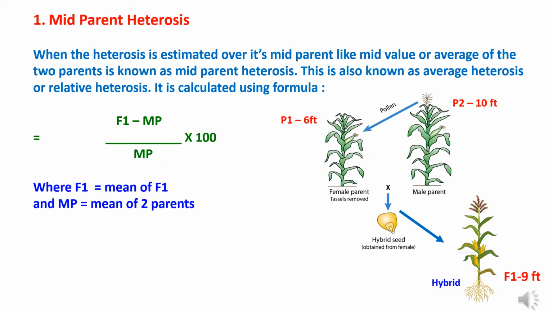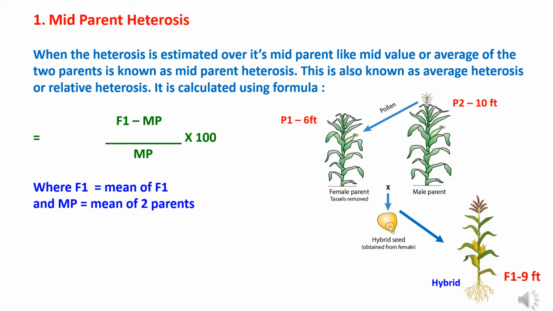First one is mid-parent heterosis. When the heterosis is estimated over its mid-parent, like mid-value or average of the two parents, it is known as mid-parent heterosis. This is also known as average heterosis or relative heterosis.